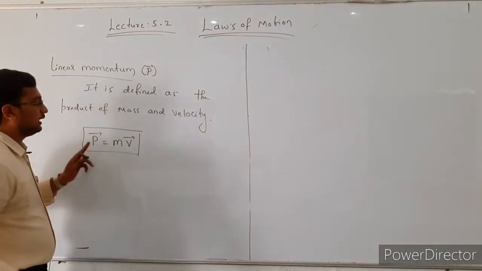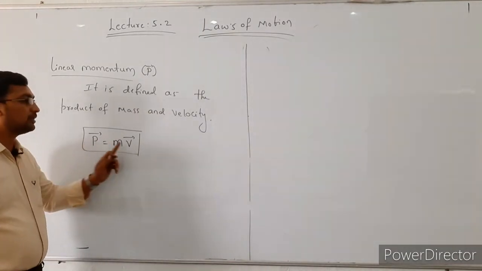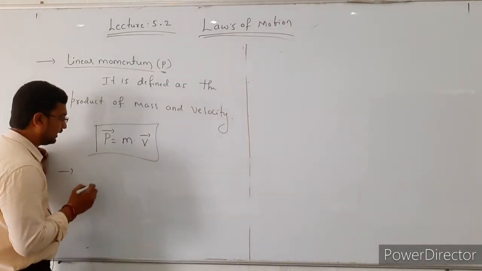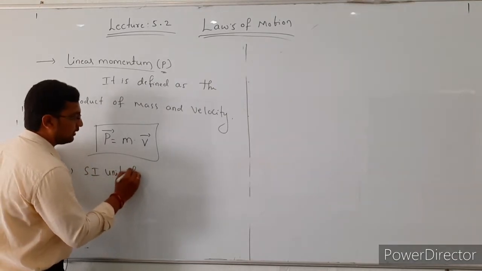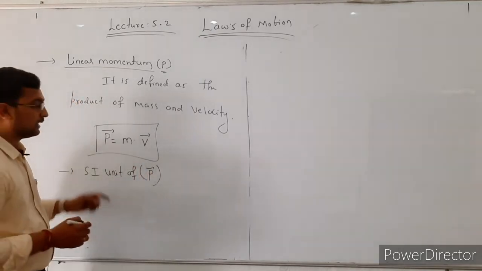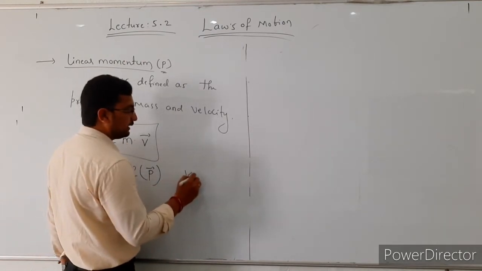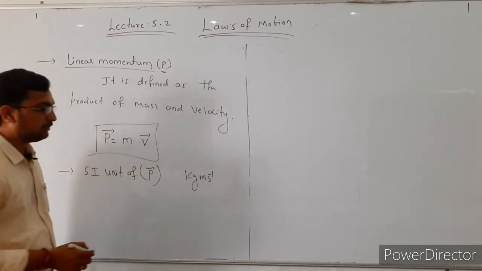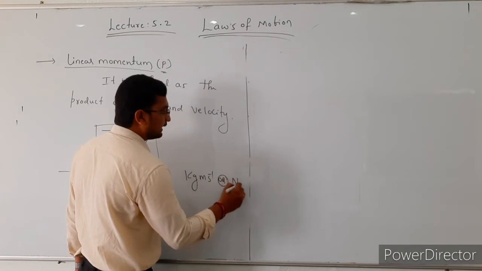So in this case, the linear momentum depends on the mass of the body and also depends on the velocity of the body. Then what is the SI unit of linear momentum here? The mass SI unit is kg and velocity is meter per second. So the SI unit of linear momentum is kg meter per second or Newton second.